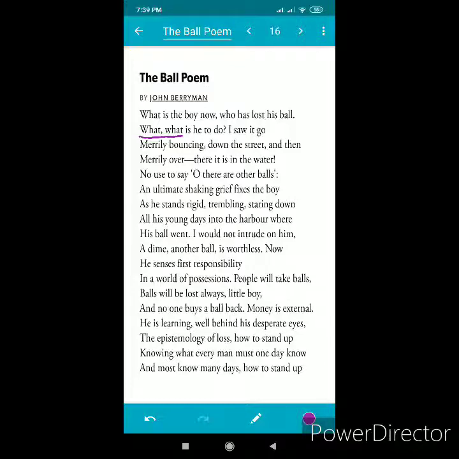Now move to the next line. That is, knowing what every man must one day know, and most know many times how to stand up.